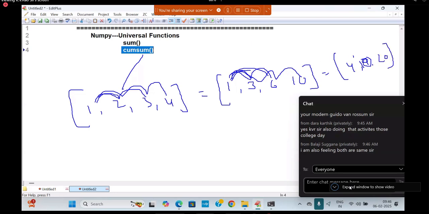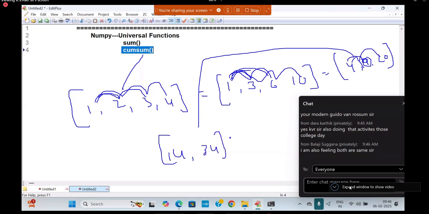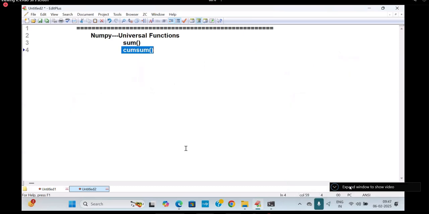Third cumulative sum. What is the third cumulative sum? 4. 4 plus 10 is 14. 4 plus 10 plus 20 is 34. Next cumulative sum, 48. Like this: first time cumulative, second time cumulative, third time cumulative. Like that we go on getting it.